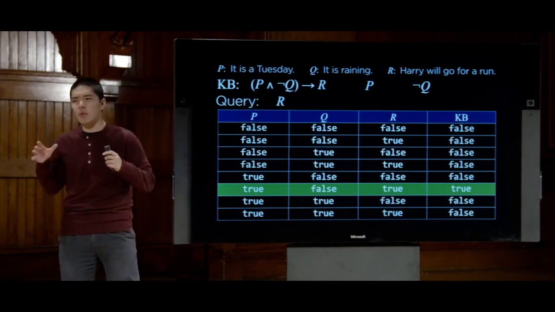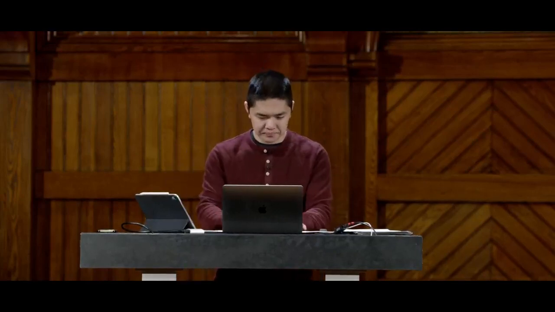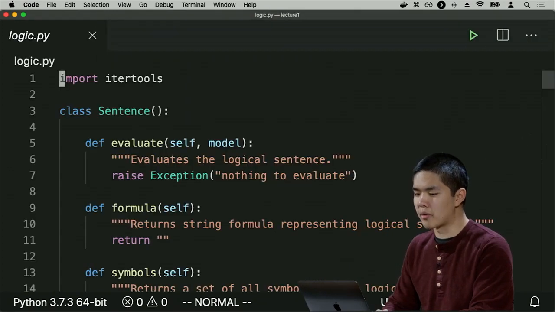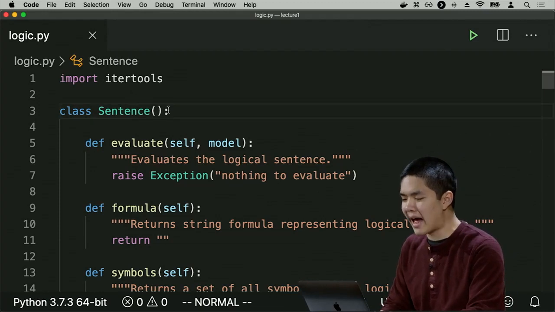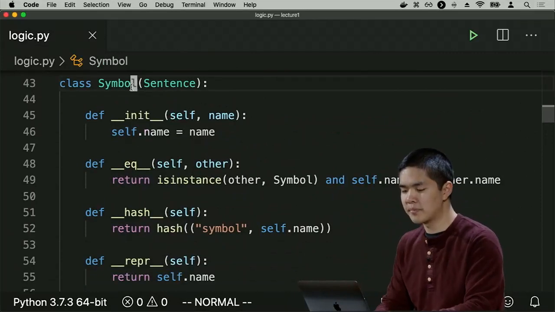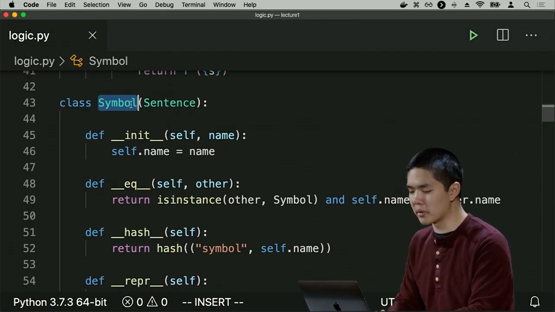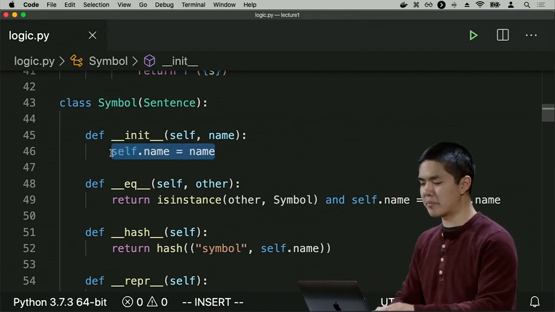So let's now take a look at how we might actually go about writing this in a programming language like Python. Take a look at some actual code that would encode this notion of propositional symbols and logic and these connectives like and, or, and not, and implication and so forth, and see what that code might actually look like. So I've written in advance a logic library that's more detailed than we need to worry about entirely today. But the important thing is that we have one class for every type of logical symbol or connective that we might have. So we just have one class for logical symbols, for example, where every symbol is going to represent and store some name for that particular symbol.